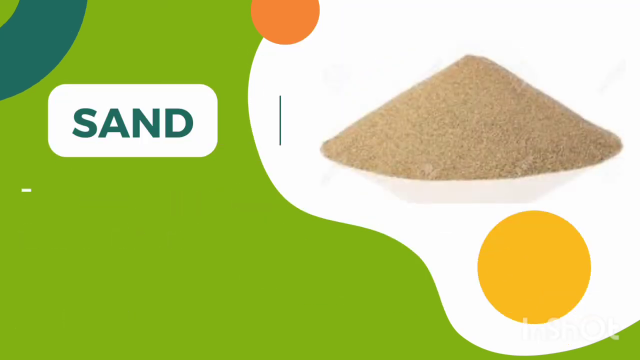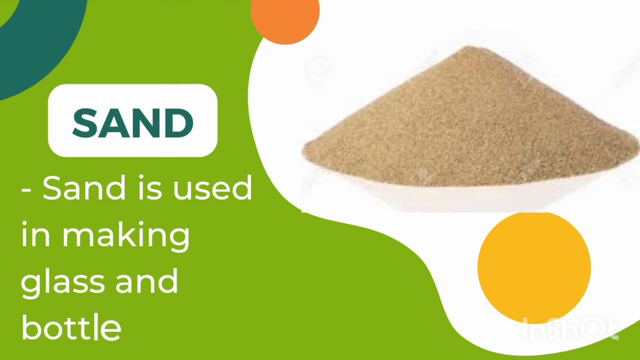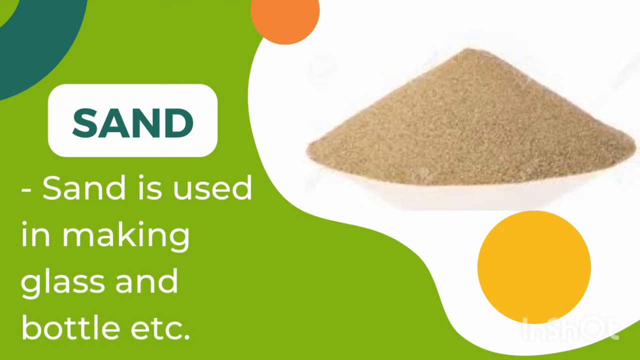Then the next is sand. Sand is used in making glass. Wow, sand is used in making glass, after it has gone through so many processes. Yeah, so we get glass and then bottles from sand.